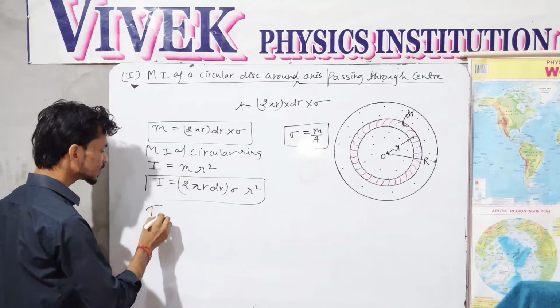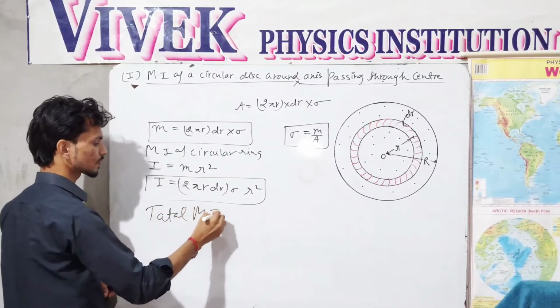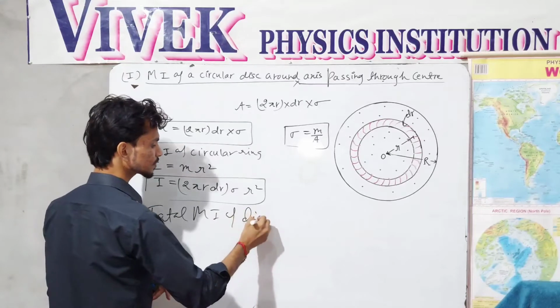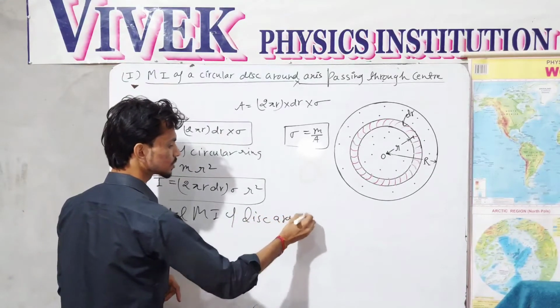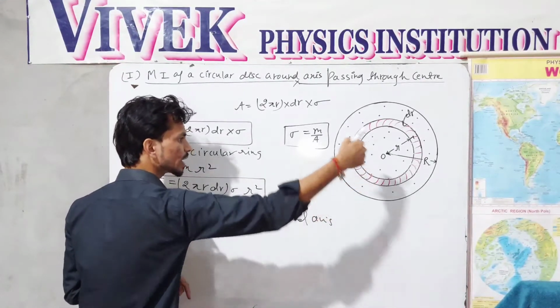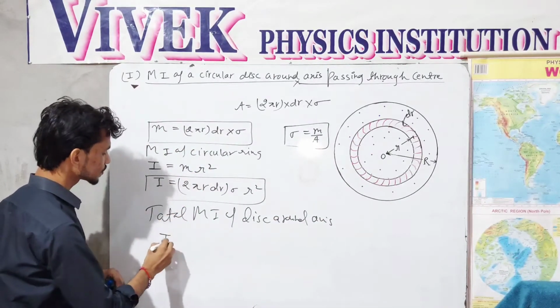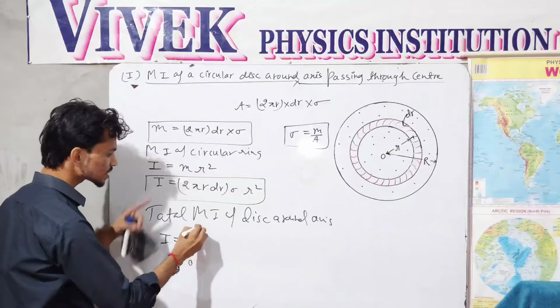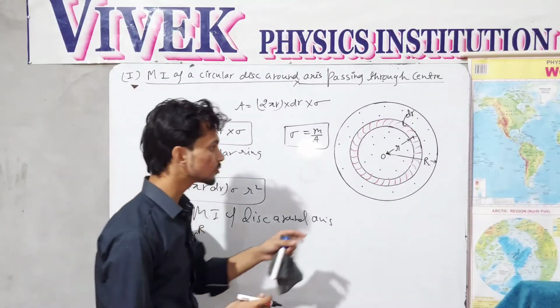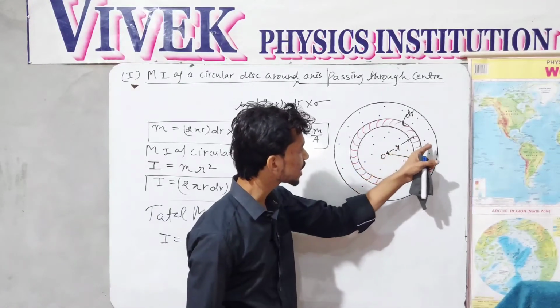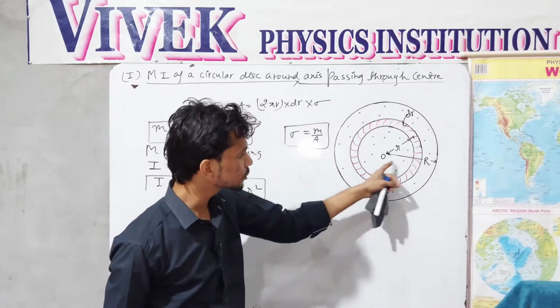Total moment of inertia of the disk around the axis which we are assuming passes through its center would be the integration of such moment of inertia of all such rings around the particular axis from 0 to r.